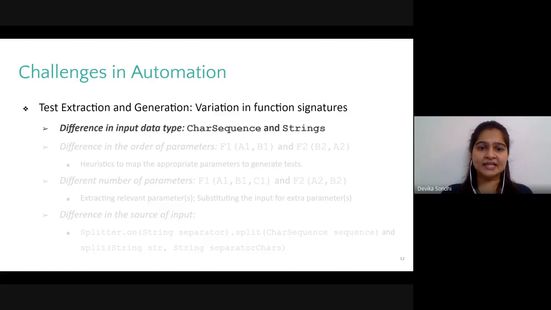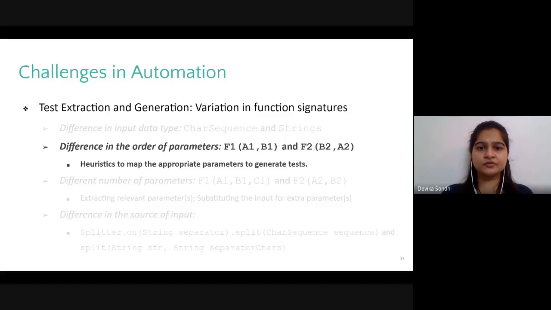So we broadly identified four types of variations in the signatures. The first type is the variation in the data type of the parameters across the functions. For instance, string and char sequence are different data types, even though both denote sequence of characters. So while generating tests, we need a type conversion stage. We also observed scenarios of matching function pairs having their corresponding parameters ordered differently. For the purpose of generating a meaningful test suite, we need a way to map the parameters.